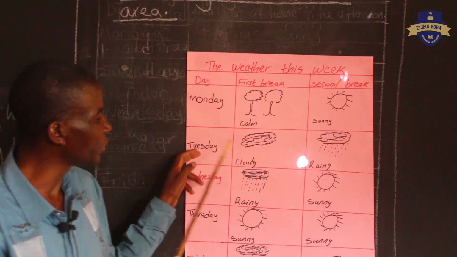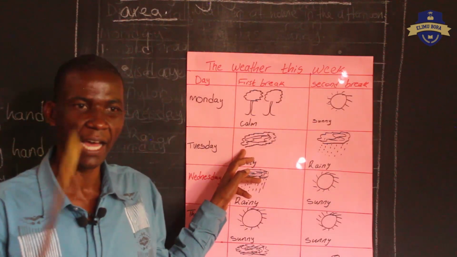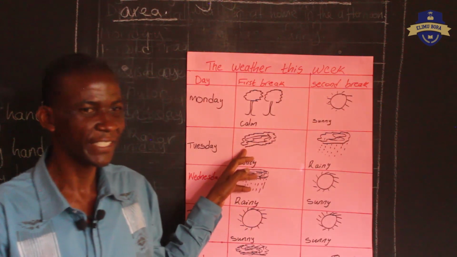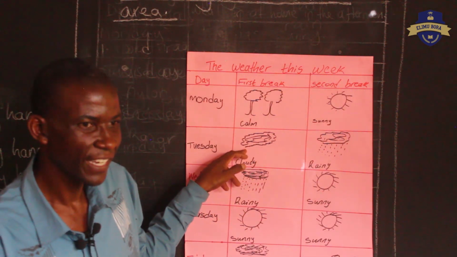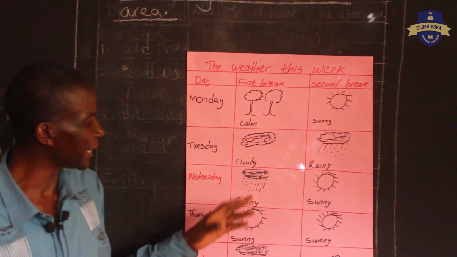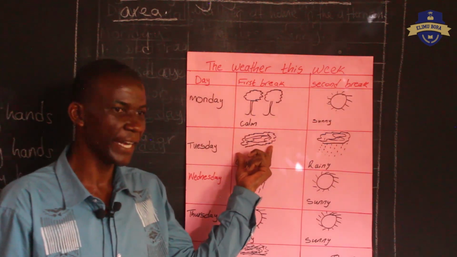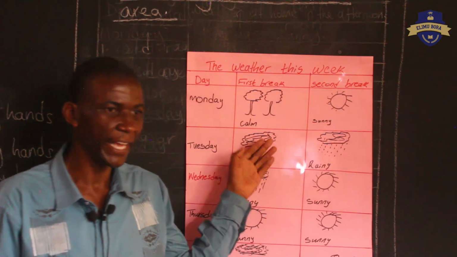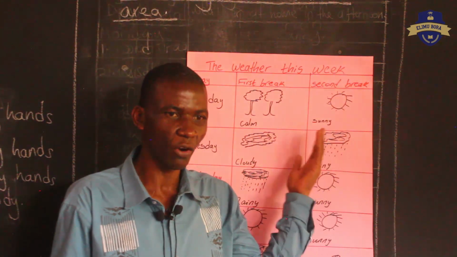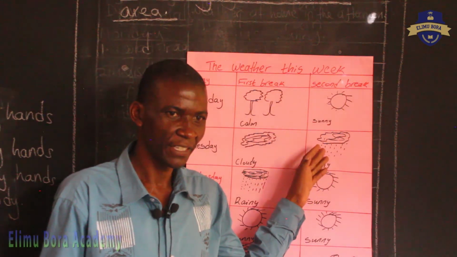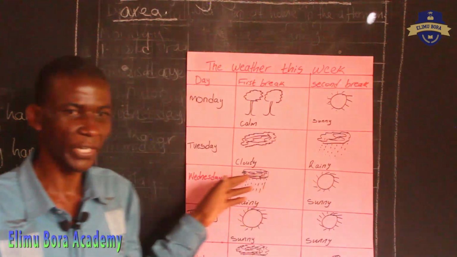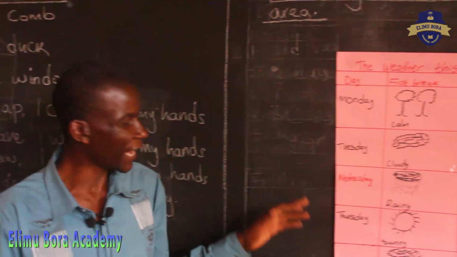Now you write, if right now, for example, the weather is... can you look outside? The weather is sunny. So you will write your recordings, your findings, that the weather was sunny. You write there, sunny. Then you wait for the second break. You can say maybe in the afternoon when you go back home, how is the weather? If it is sunny, you also write sunny. Are we together?